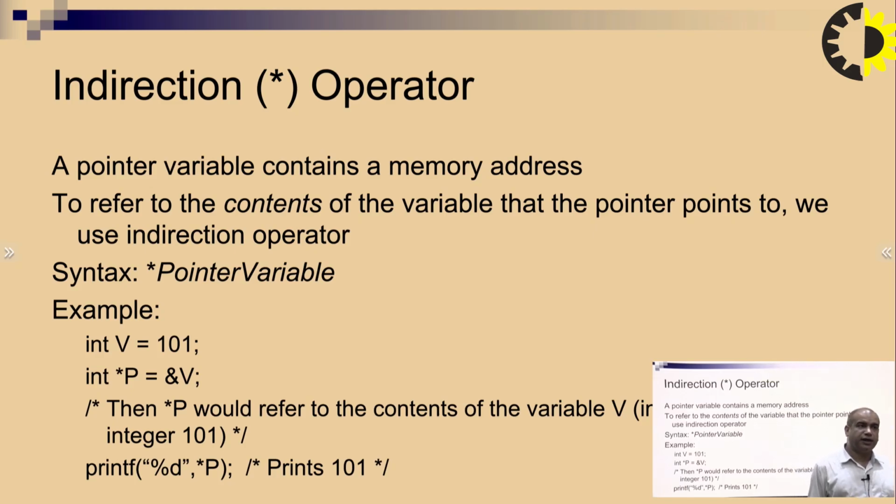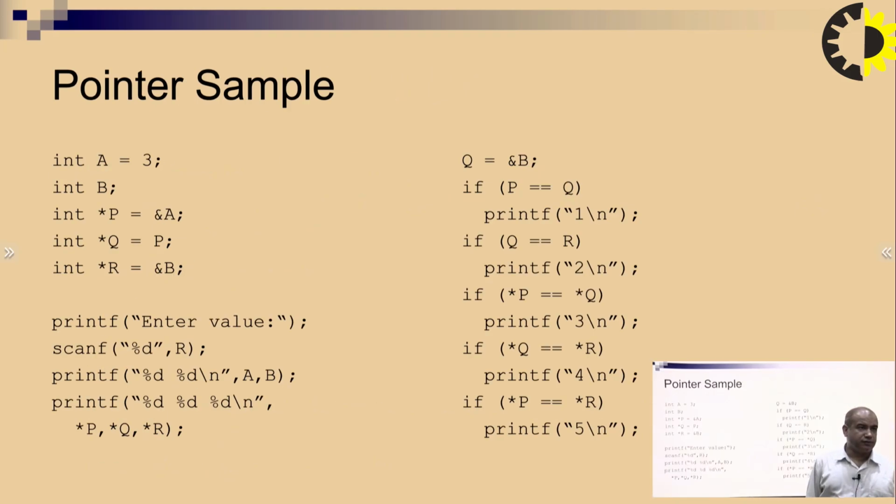Next we talk about the indirection operator. The indirection operator is star. A pointer variable contains a memory address, and to refer to the content of the variable that the pointer points to, we use the indirection operator, star. The syntax is star pointer variable. Here we are defining star p, so star p refers to the content of the variable v, in this case the integer value 101. So star p prints 101.